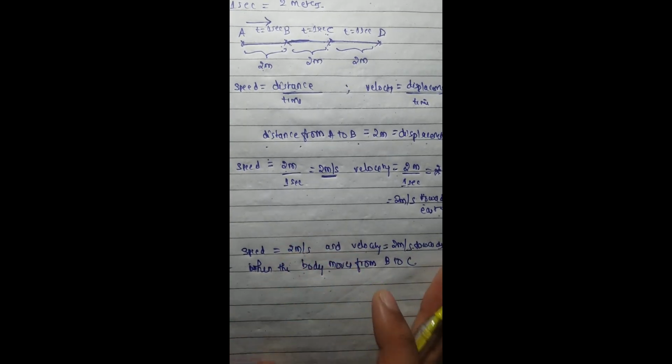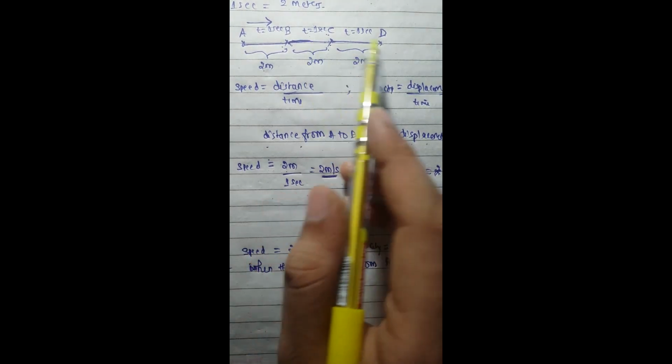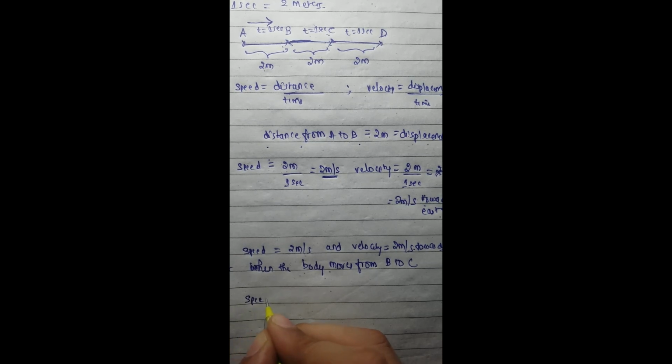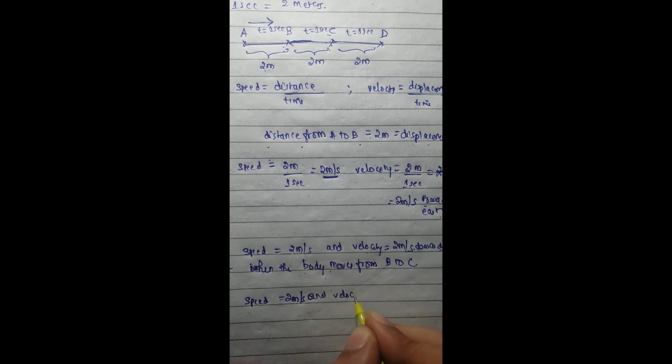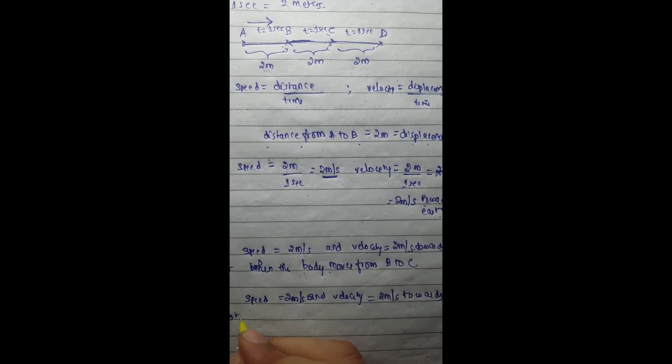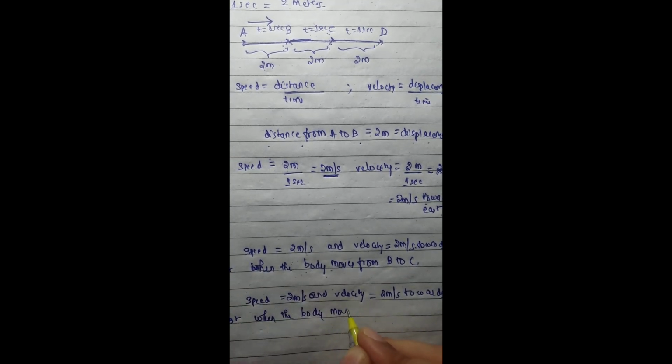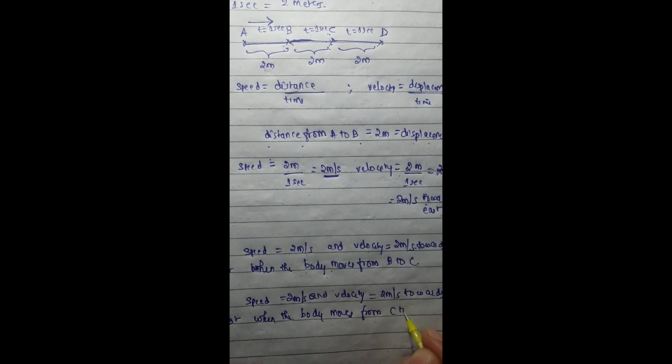Again, for the path C to D, here we are getting the same speed and same velocity, because here also the distance covered is 2 meters in 1 second. Therefore the speed is equal to 2 meters per second and the velocity is equal to 2 meter per second towards east when the body moves from C to D.